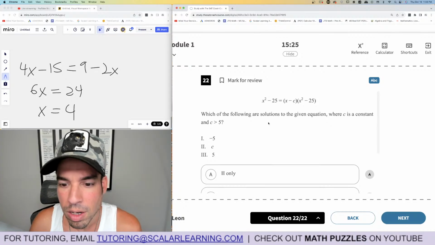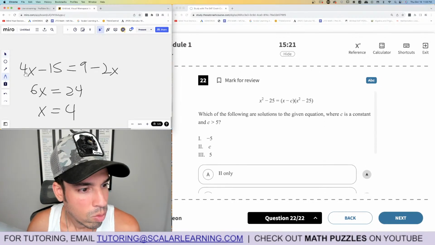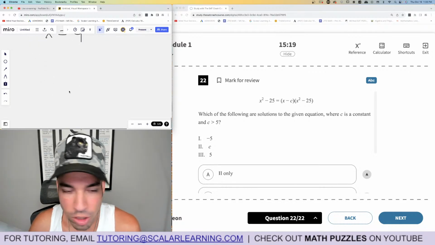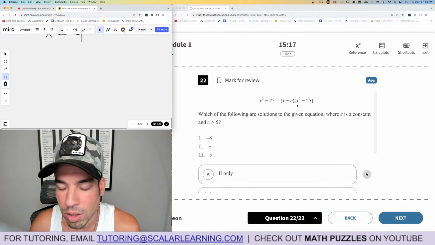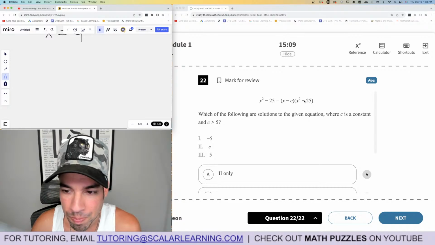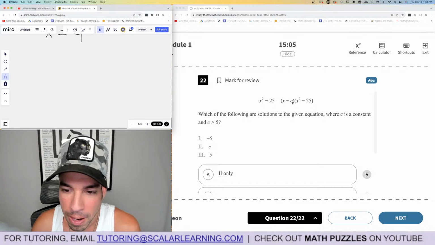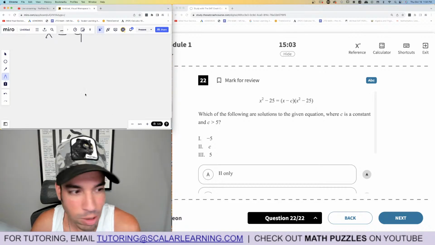Last one. Which of the following are solutions to the given equation? When in doubt, just simplify. Actually, wait, there's nothing to simplify. Because these are the same, hold on. Can I shortcut this? If those are the same, x minus c has to equal 1.